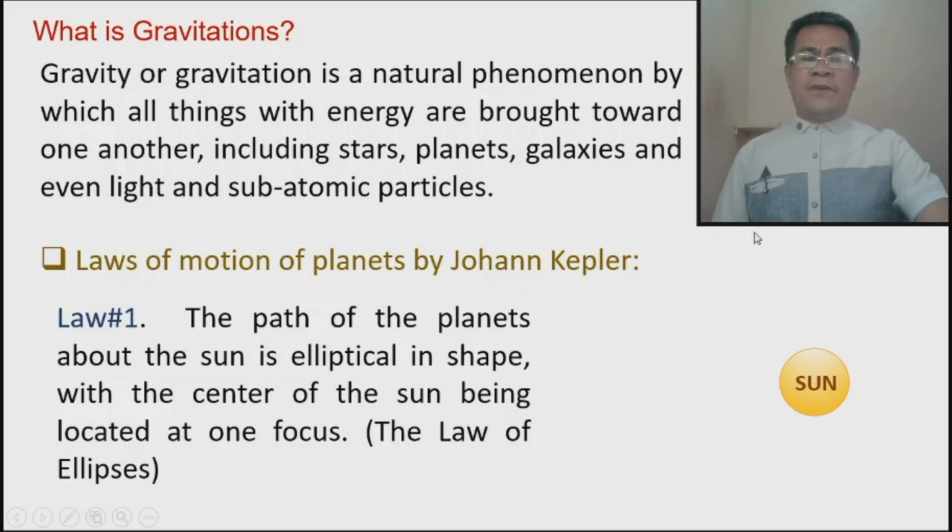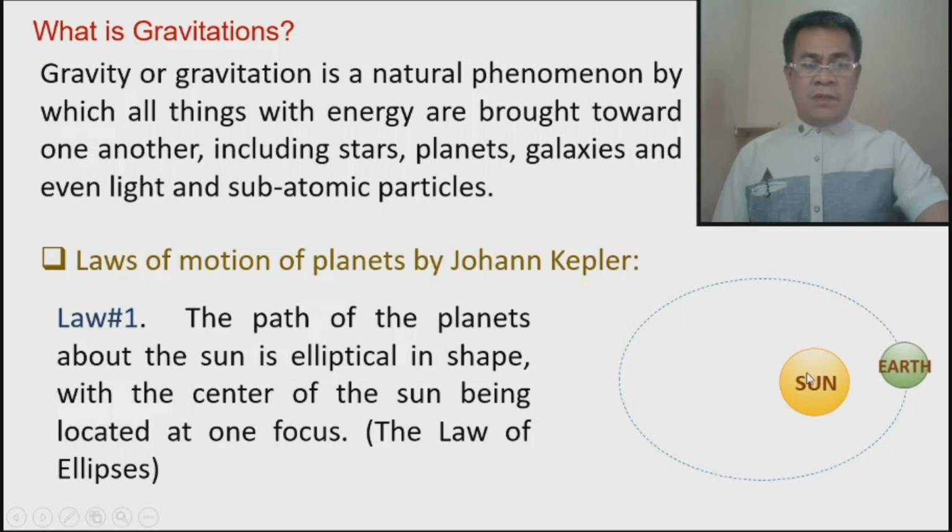The sun is considered a stationary particle because it has a large mass, and all planets rotate around the sun, and the path is elliptical in shape, with the sun being one of the foci, because an ellipse has two focal points. So one of the foci is where the sun is located.